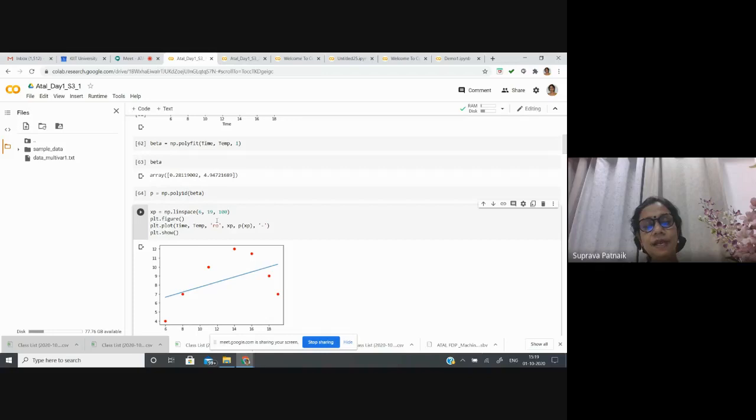For all these 100 points I have evaluated the output, that is y-axis, so that I am plotting. So xp and p of xp, p is the polynomial function, which I have defined here. This p will take the input as xp and produce the output. So these two are getting plotted.